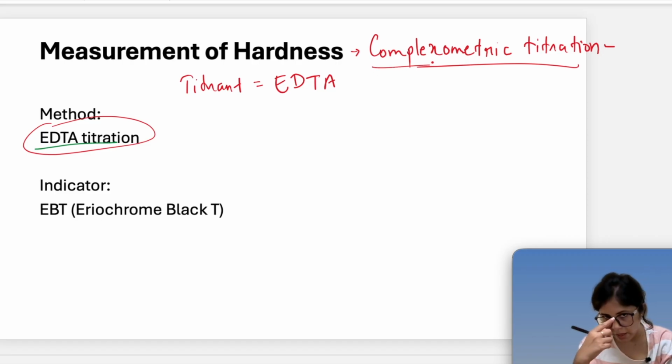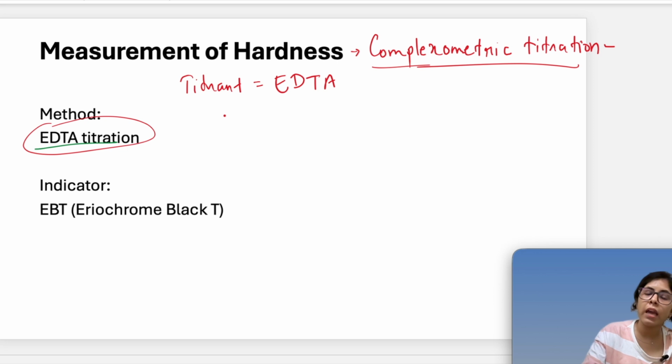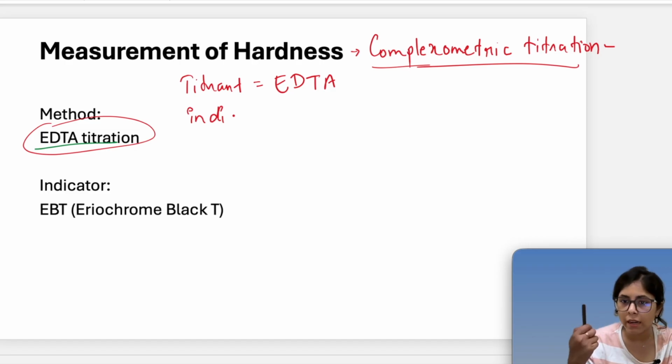Then there is one indicator. Just like in alkalinity, the titrant was HCl and the indicators were phenolphthalein and methyl orange depending on pH.